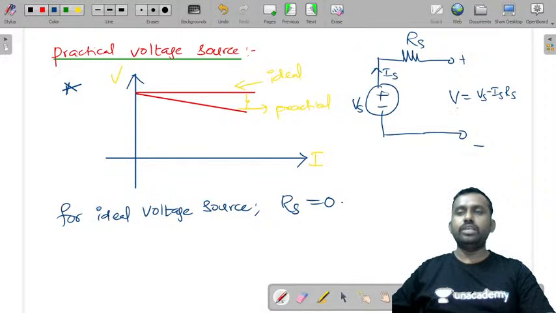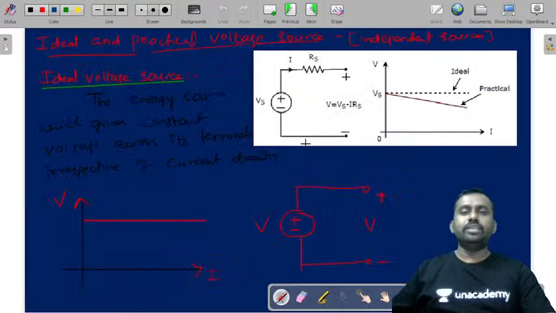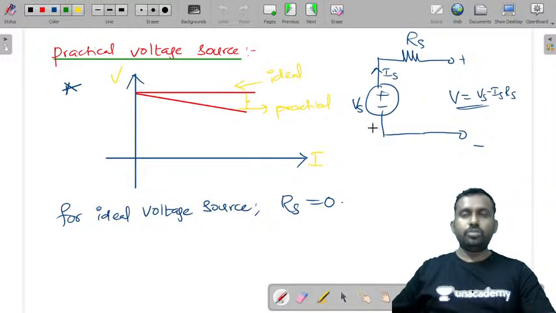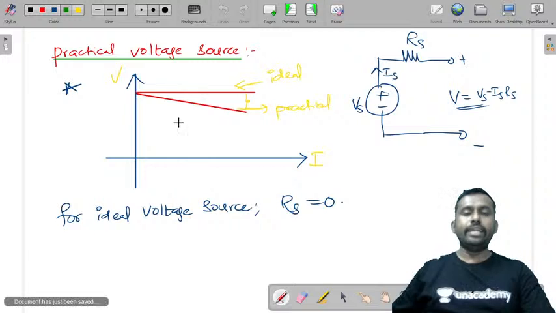If this value is 0, V is equal to Vs, which is the same as this case. If this is Vs and this is V, the value of V will be equal to Vs. So this is the practical voltage source.